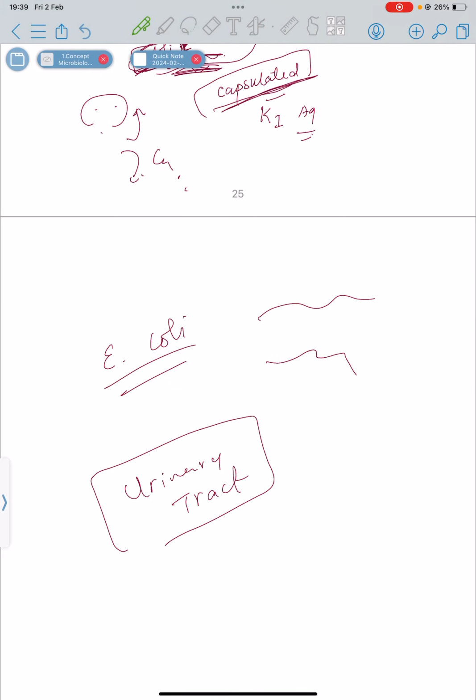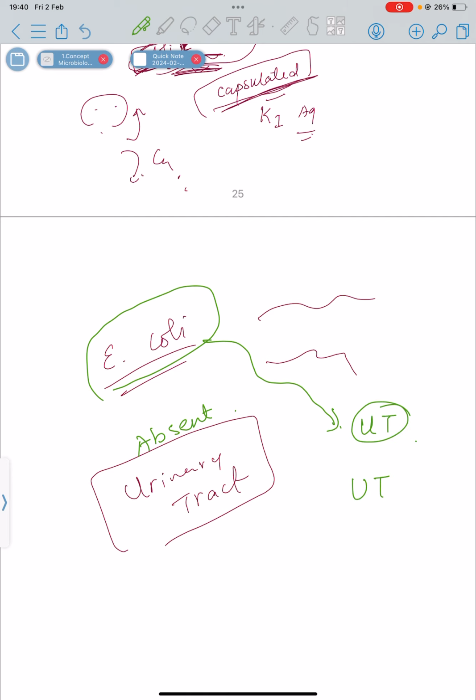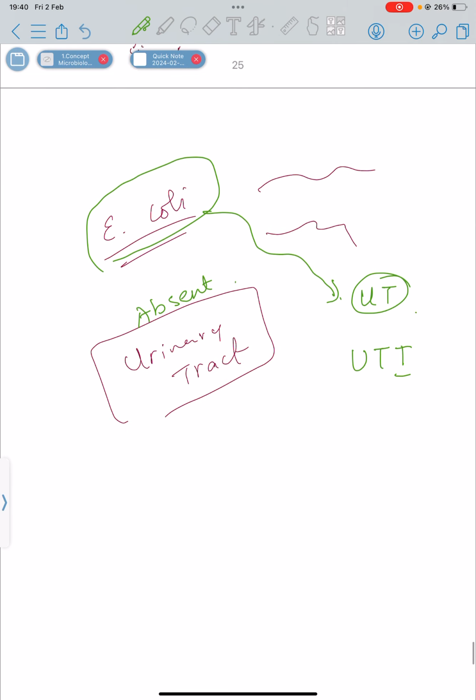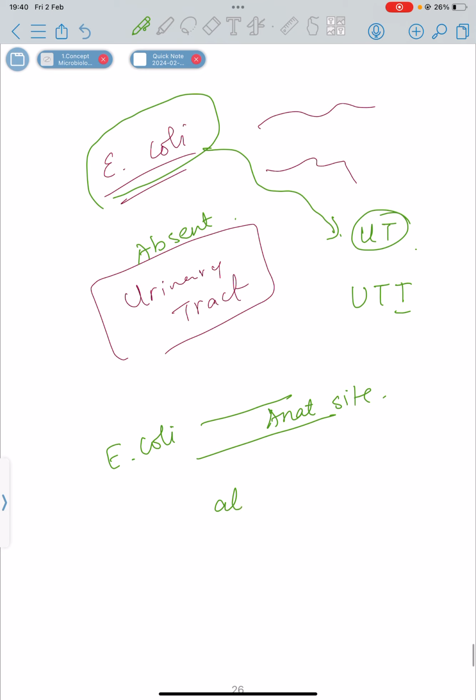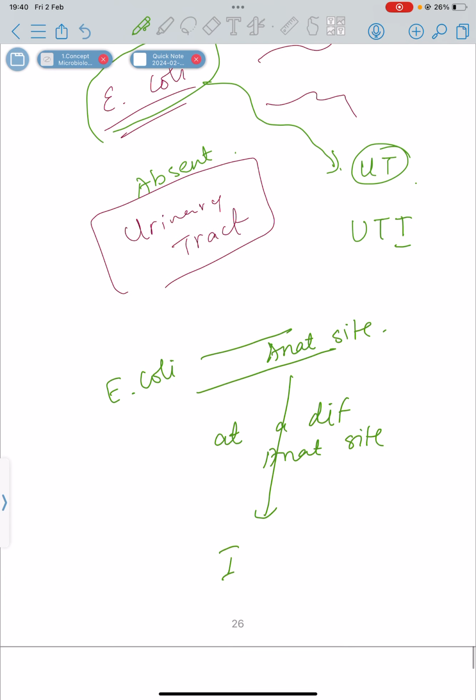It is absent in the urinary tract, right? But if it accidentally goes into the urinary tract, then it causes UTI. So what I mean to say here is, one organism can be a normal or resident flora of a particular anatomical site, but at a different anatomical site, it will cause infection. It will become pathogenic at another site.